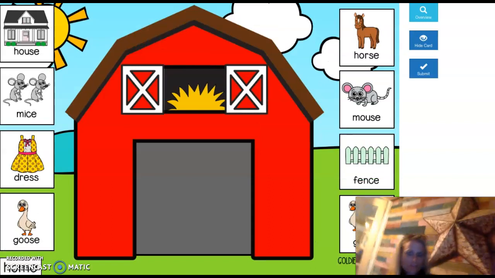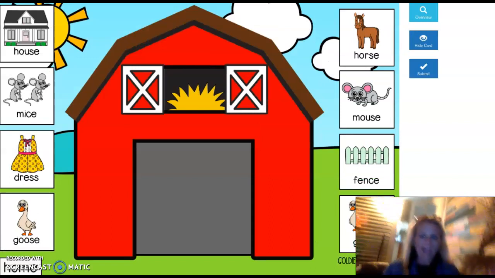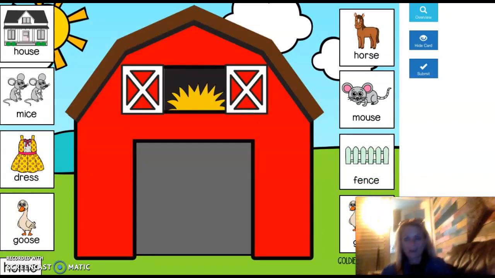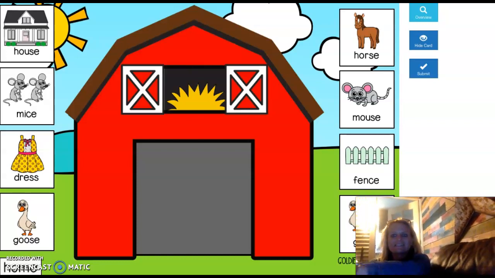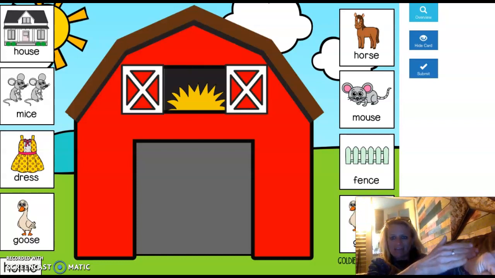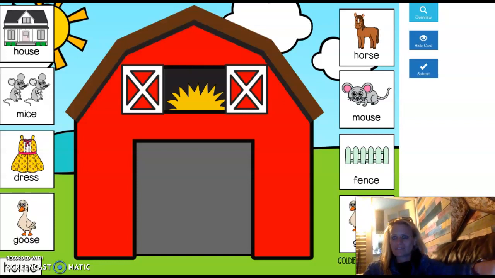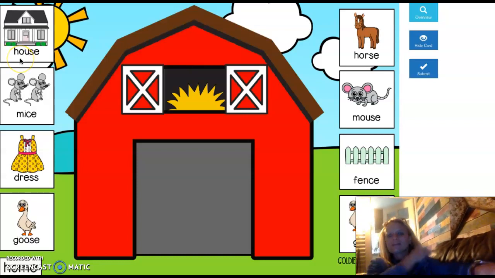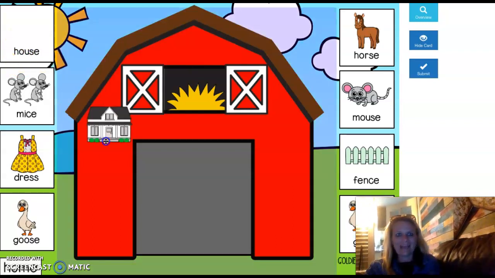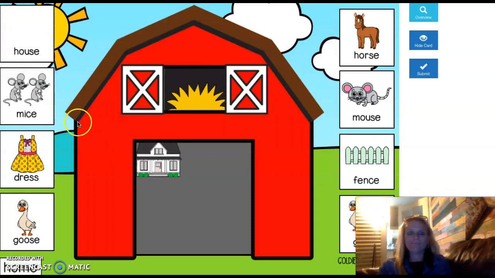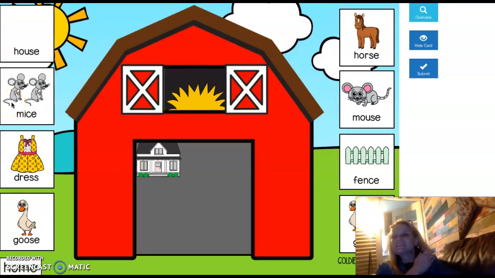All right, so let's get those arm slides ready. Remember, at the bottom, we want a S at the bottom of our word. If it is, then we'll add it into our house. We're looking for the words with the S at the last sound. All right, well, let's say house. House. Should I add it? Yes. Good. I'm going to add that to the house, to the barn. And let's see if this has a S at the end.